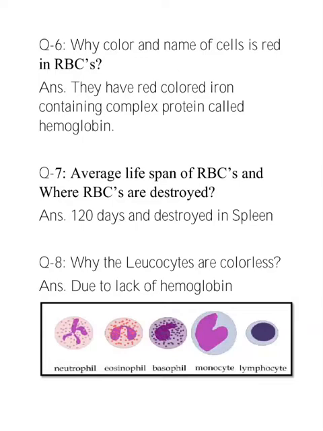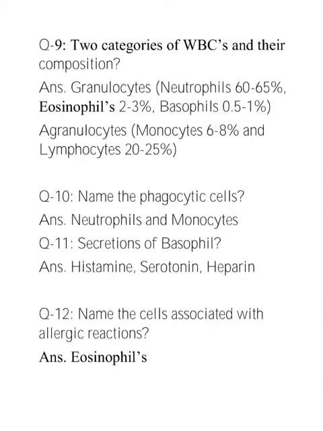Next, we have white blood cells, leukocytes, and they are colorless due to lack of hemoglobin. They are further categorized into two categories. First is the granulocytes, which include neutrophils, eosinophils, basophils. Neutrophils are the maximum and the basophils are the least. Agranulocytes include monocytes and lymphocytes, and the phagocytic cells are neutrophils and monocytes.